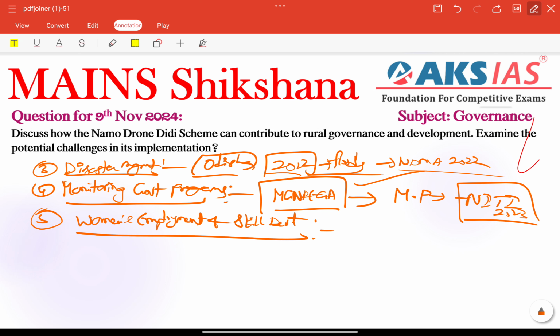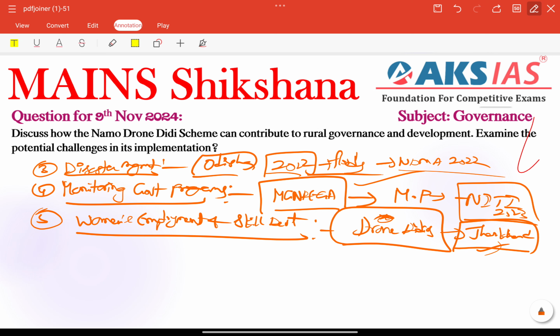That is also a very important point we need to connect. Under the Namo Drone Didi scheme, training rural women called drone Didis, this particular keyword is also very important, to become drone operators, creates job opportunities also. For example, in Jharkhand, 1,000 women were trained under the scheme's pilot phase, according to the Ministry of Women and Child Development. These are the examples, facts and important reports we need to include in our points.